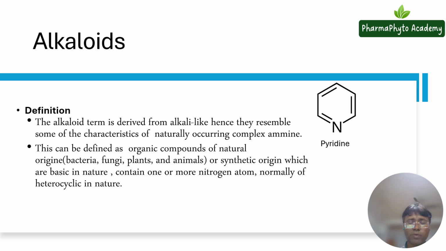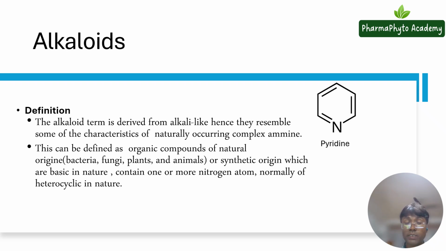Okay, so now I think you have understood what an alkaloid is. Alkaloids are organic compounds that can be found in nature from plants, animals, fungi, and bacteria. They can be synthesized, but generally they should contain one or more nitrogen atoms, and that nitrogen should be in a heterocyclic ring.